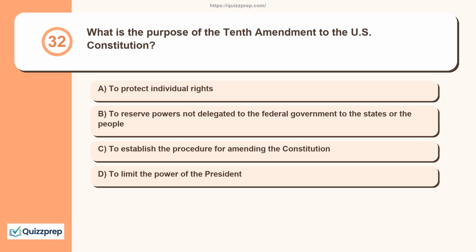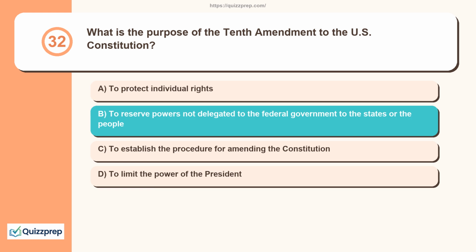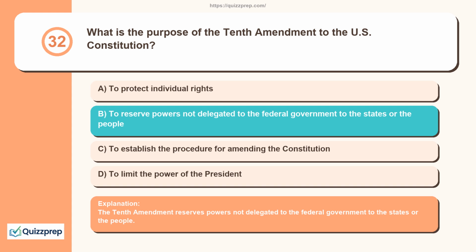Question 32. What is the purpose of the 10th Amendment to the U.S. Constitution? To protect individual rights, to reserve powers not delegated to the federal government to the states or the people, to establish the procedure for amending the Constitution, to limit the power of the President. The 10th Amendment reserves powers not delegated to the federal government to the states or the people.